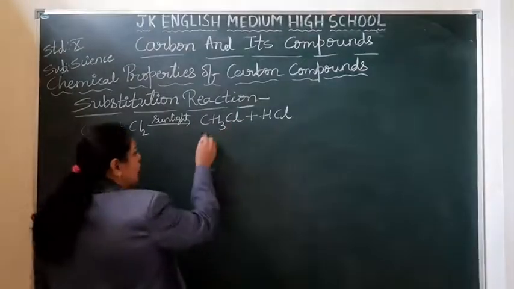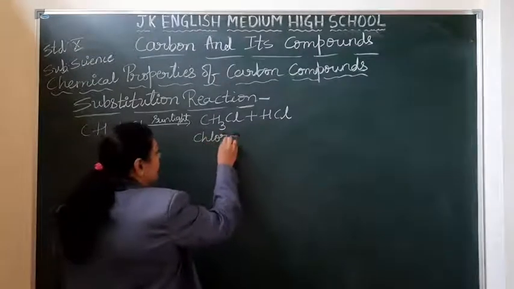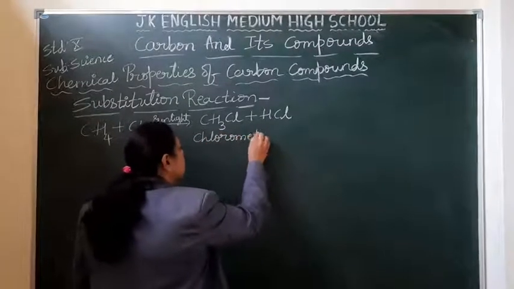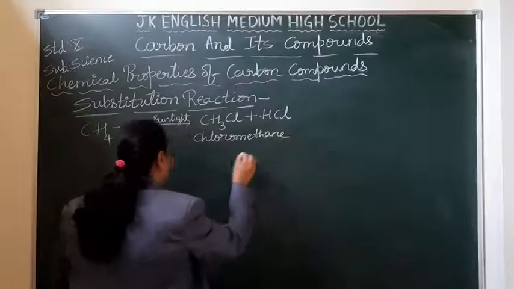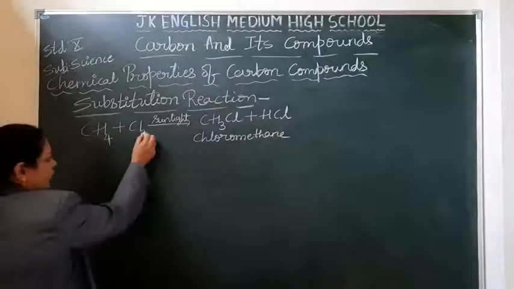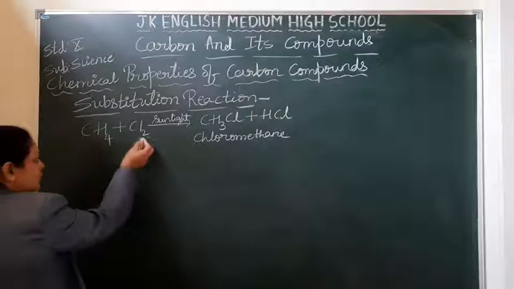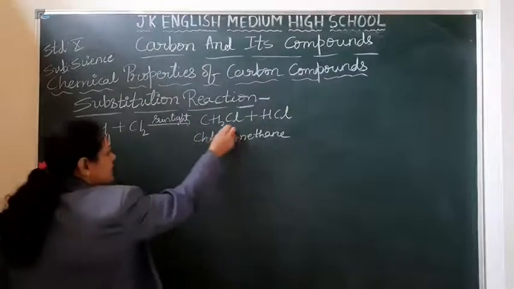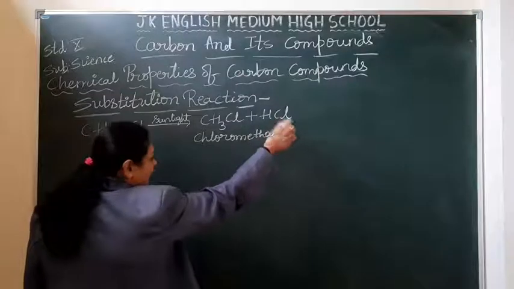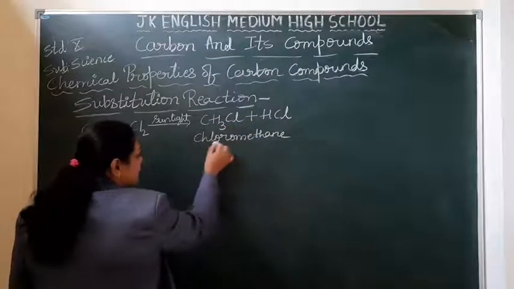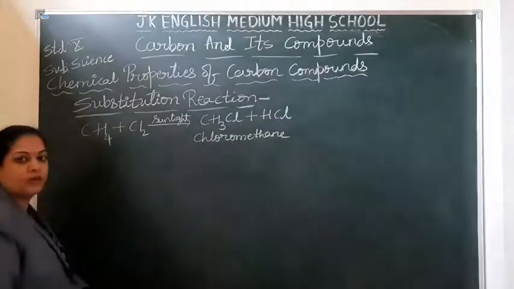So now this is called chloromethane. Methane, when reacted with chlorine in the presence of sunlight, has one hydrogen removed to form CH3Cl, and hydrochloric acid is formed. So this CH3Cl is called chloromethane.